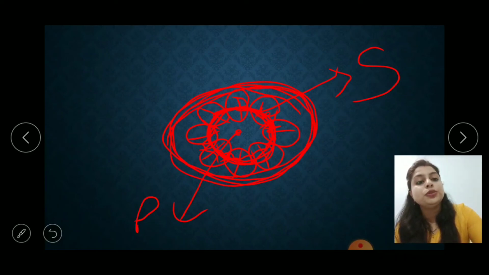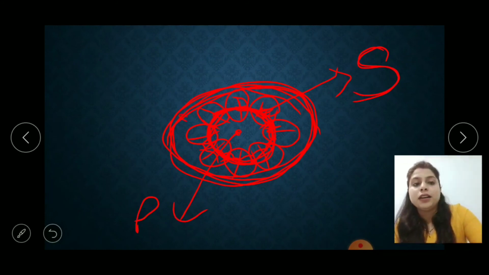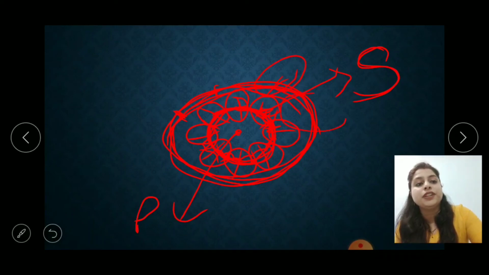To this second wavefront, these secondary particles were the source, so they are known as secondary sources. This is how the wave is propagating. The particles on this will again generate their wavefront, and this wavefront will generate the third one.